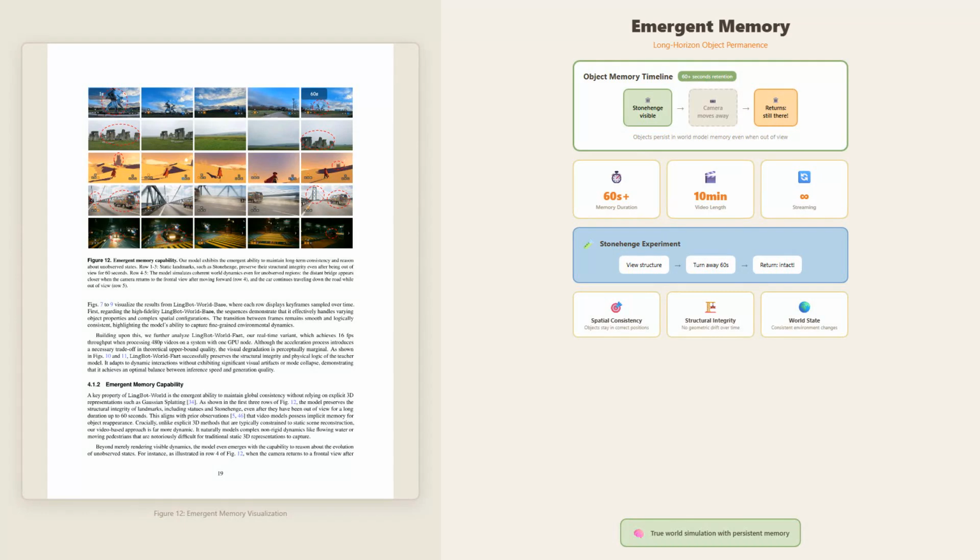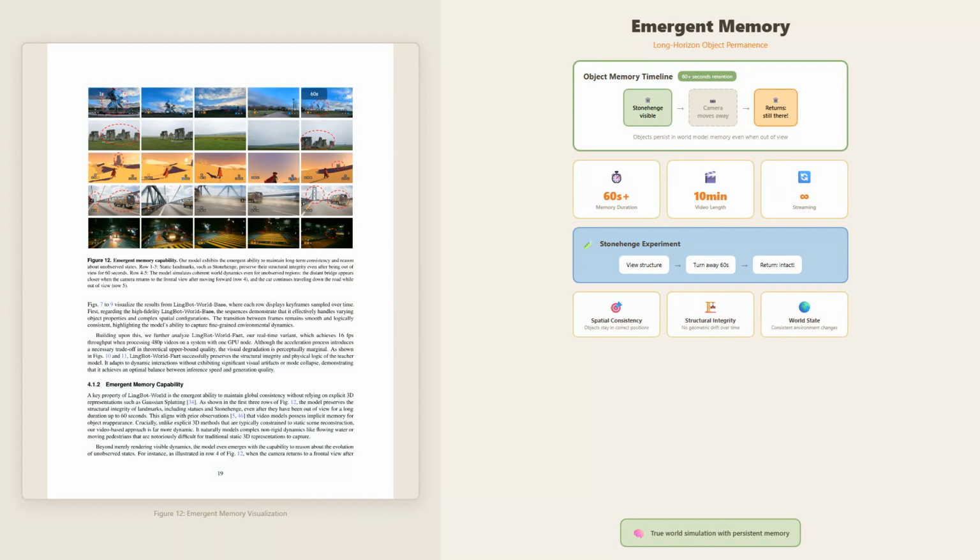This might sound obvious. Of course the rocks should still be there. But for most video generation models, objects that leave the frame essentially cease to exist. They might reappear with different shapes, different positions, or not at all. LingBot-World maintains a consistent world state throughout the generation. The model seems to have developed an internal representation of what exists in the scene, even for objects not currently visible. This is exactly the kind of object permanence that distinguishes a true simulator from a dreamer.